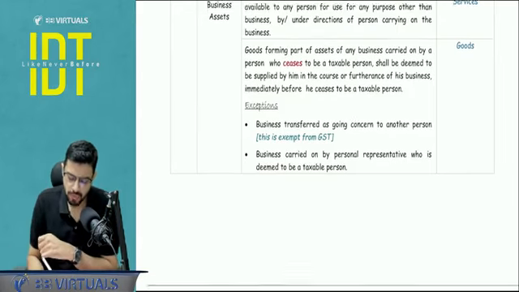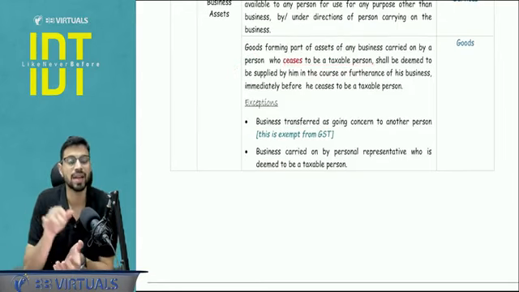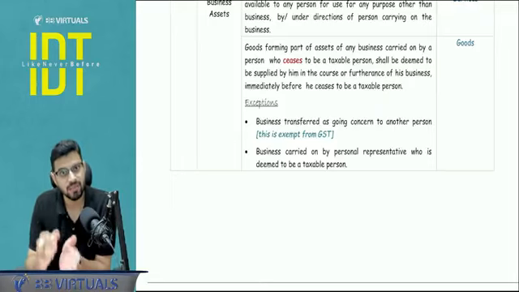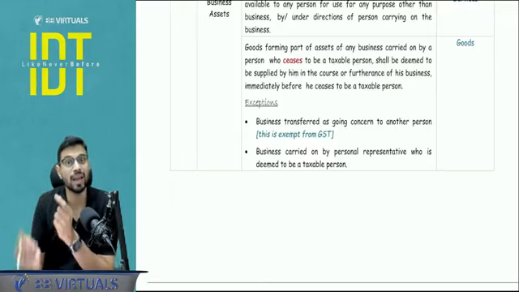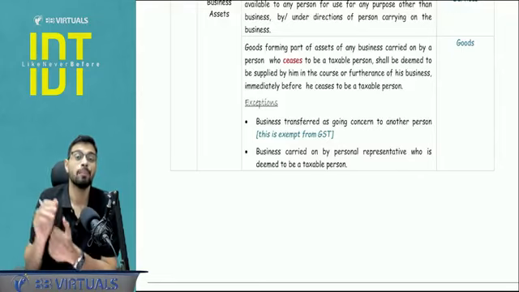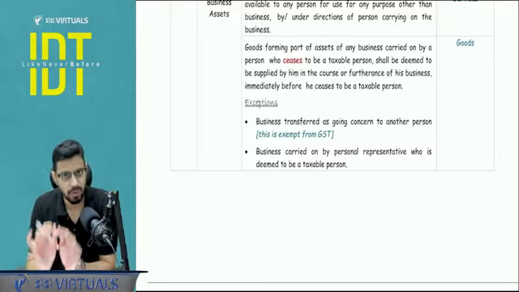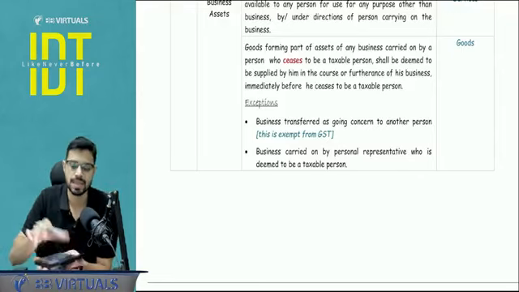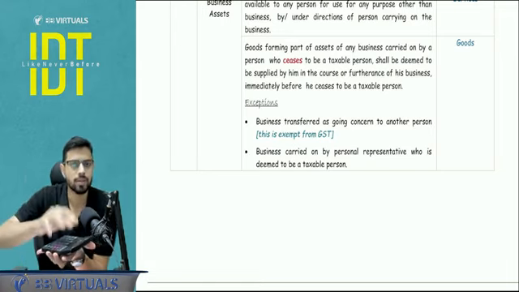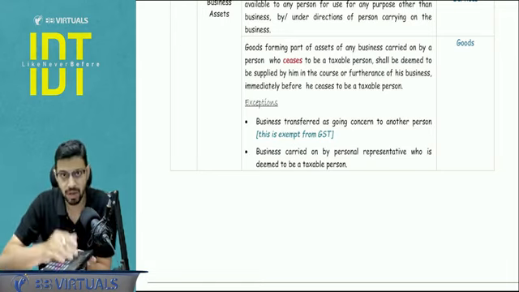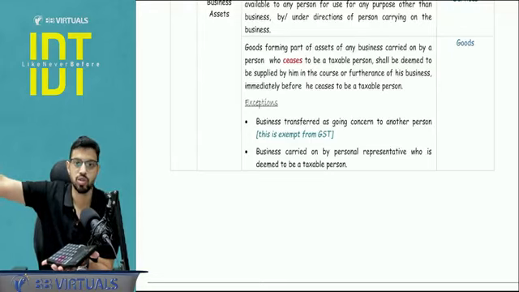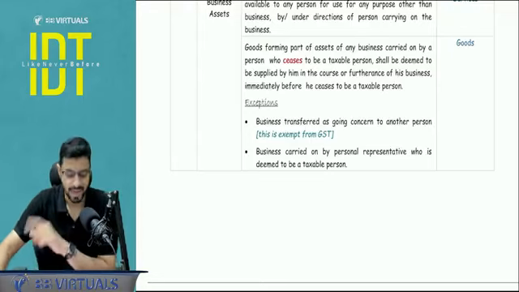Okay, next, if you cease to be a taxable person, now there comes a taxability. Why? This part we study in the cancellation of registration. There the supply transactions trigger, there the calculation of tax liability gets triggered, but again it would be goods or service, it would be goods. So for example, this is my business asset and I cease to be a taxable person. Now this would be considered as a supply of goods. Why supply of goods? Why tax liability will come? That will come in cancellation of registration, but yes, it would be considered as goods.